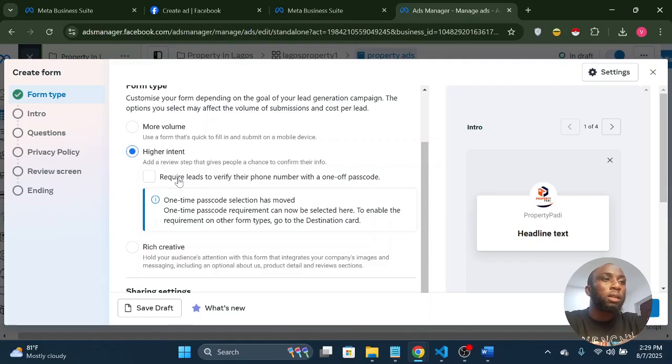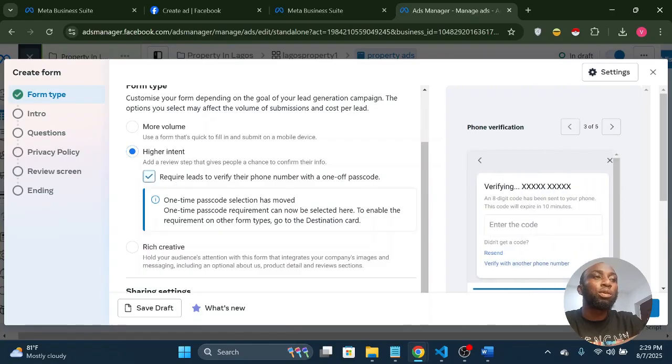This also asks if you want them to verify their phone number with a passcode. If you click this, it means by the time they are filling the form, they will have to verify their phone number. Now you have to understand that this is good and also maybe not so good.